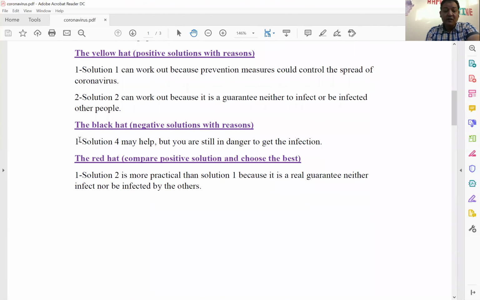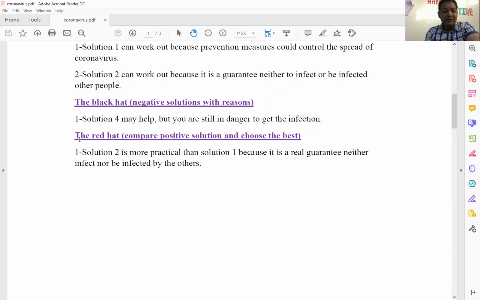However, maintain social distancing is more practical than solution one. Why? Because it's a real guarantee. Neither infect other people nor be infected by the others. Both are good solutions, but solution two is more practical, more effective than solution one.